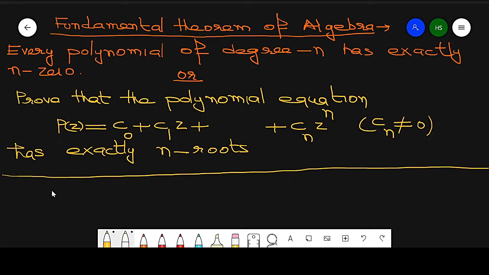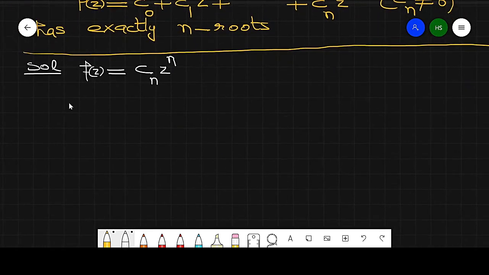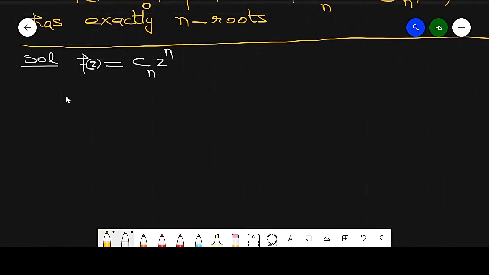Now in this case, for the proof, I take cn z raised to power n as one function. So this is f(z), which is equal to cn z raised to power n. It has n roots, so we know its roots are n.